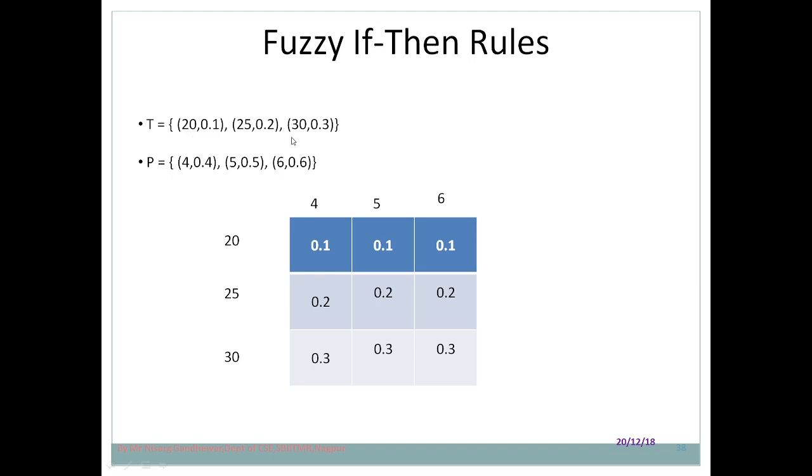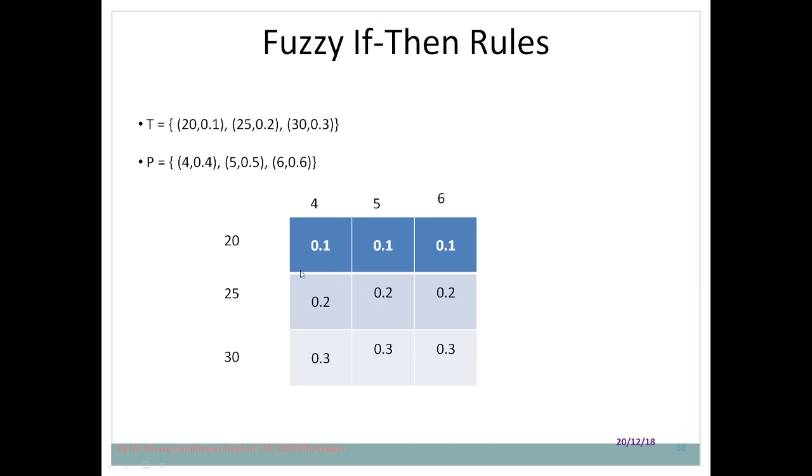We already understand what a membership function is. So 20 is a temperature, 0.1 is its membership value, 25 is a temperature, 0.2 is its membership value. Similarly, for pressure, 4 is a pressure value, whereas 0.4 is its membership value. The first value represents the element, and the second value represents the membership value.